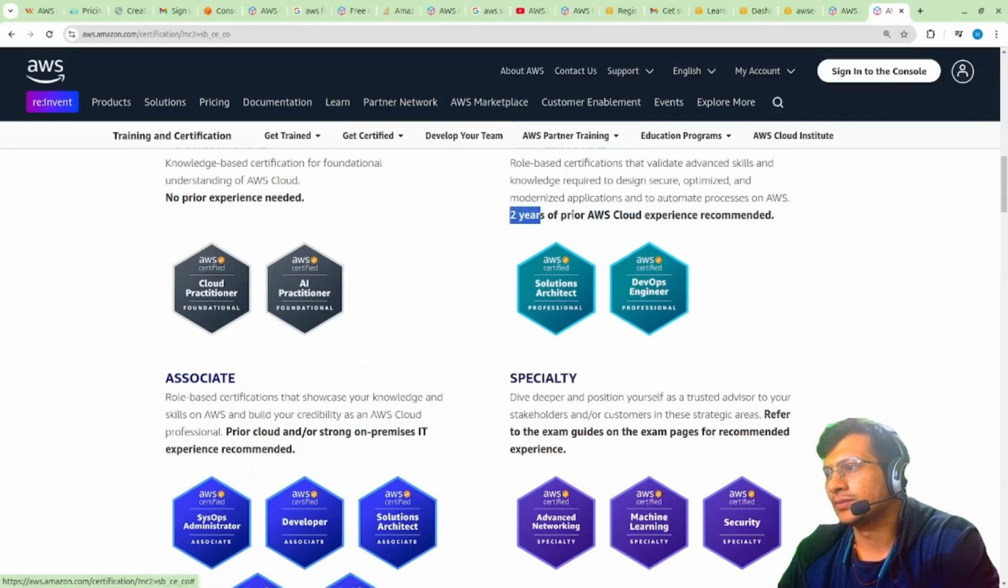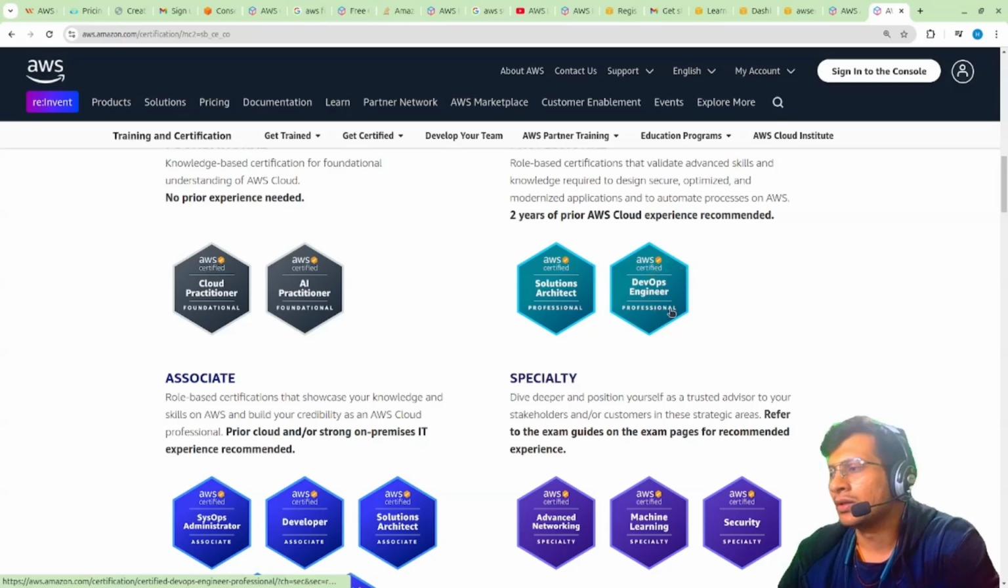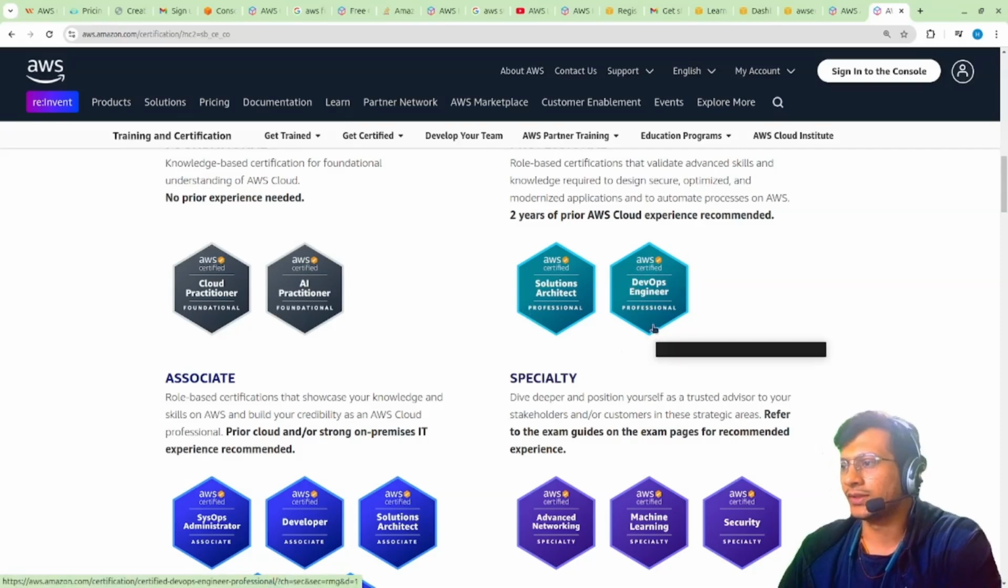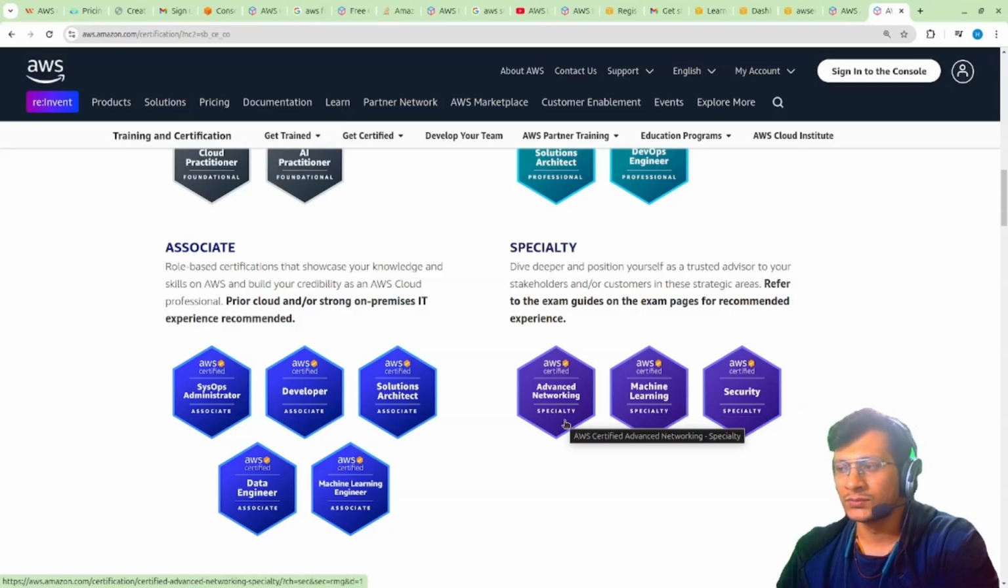Then, if you have 2 years of prior experience, I'm already at this particular level, the DevOps engineer level. I'll target this certificate next. My solution architect certificate is already getting expired, so yeah. And then machine learning specialist, we have network specialist, advanced networking specialist, okay. Those who are good with networking, go for it.